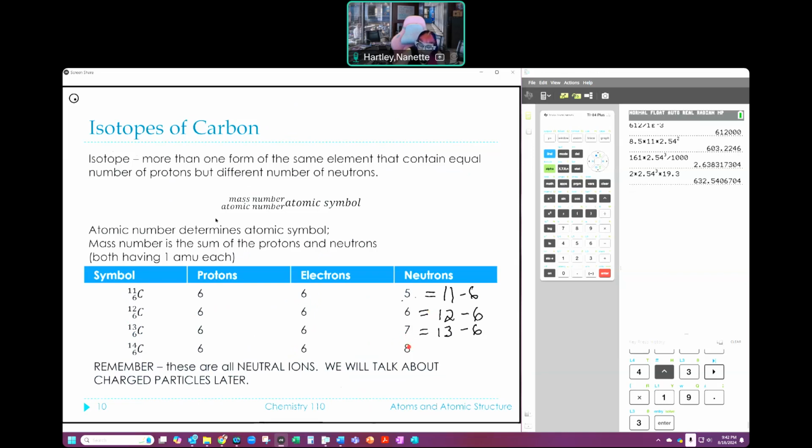And then here, my 8 comes from the mass number of 14 minus the atomic number, the number of protons, which is 6. Okay, these are all neutral atoms, but that's how I figure out how many neutrons are in this thing. So for an isotope, I can figure out exactly how many neutrons I have. Cool. That's awesome.